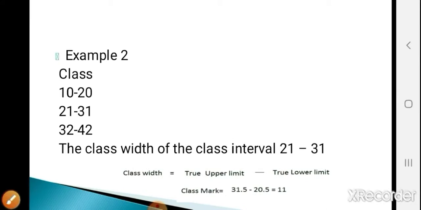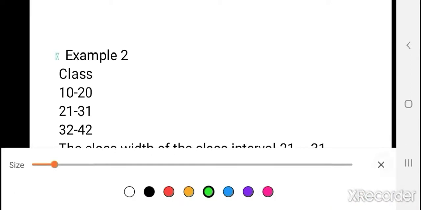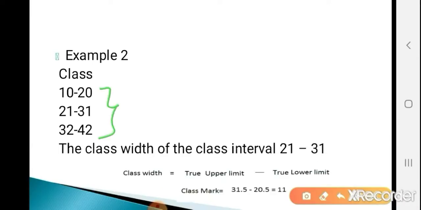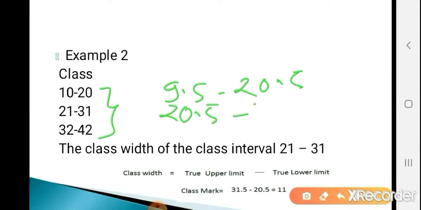10 to 20, 21 to 31, 32 to 42. The given classes are in inclusive form. So first convert them into exclusive. Subtract 0.5 from each lower limit and add 0.5 to each upper limit. So 9.5 to 20.5, 20.5 to 31.5, then 31.5 to 42.5.